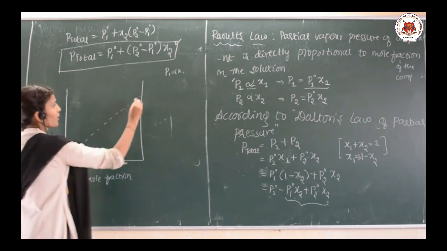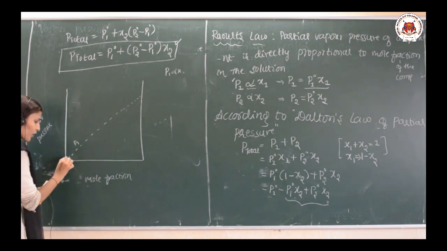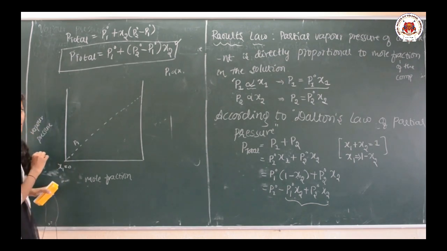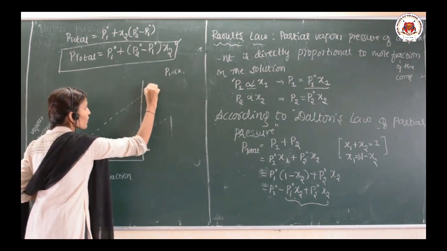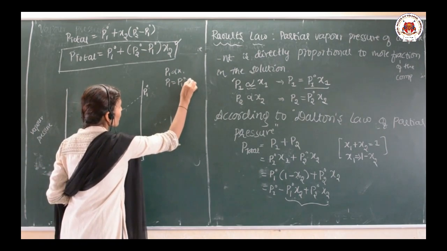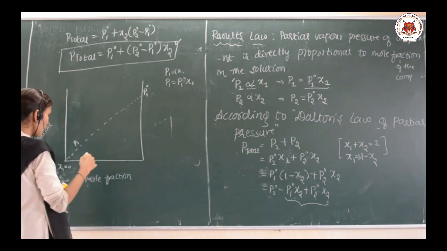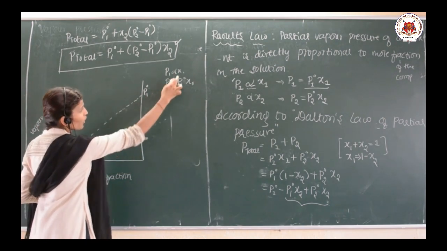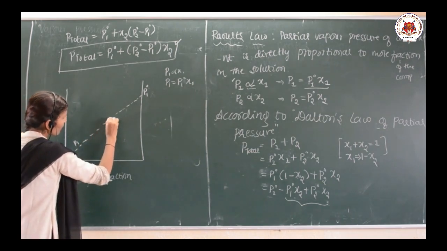Okay, and here initially P1 is directly proportional to x1, which means initially the P1 value is 0, then x1 will also be 0. And then when P1 converts to P1 naught, we have P1 is equal to P1 naught into x1. So when P1 becomes equal to P1 naught, the value of x1 will be up to 1. According to this equation I am drawing the graph. So here it will be like this.